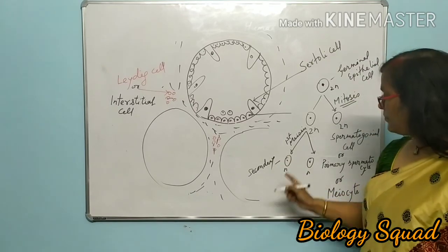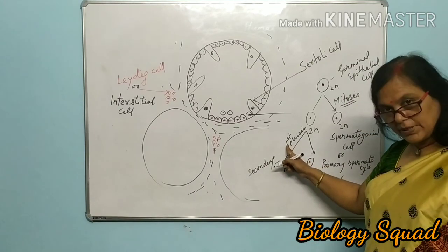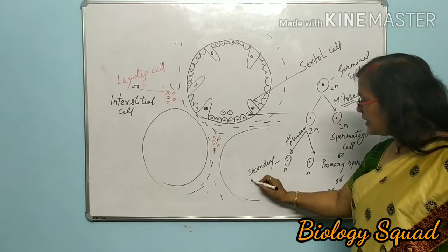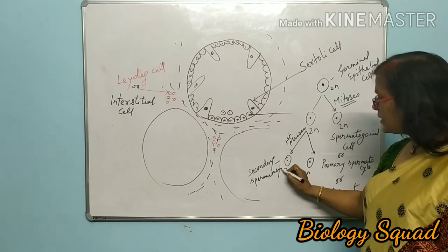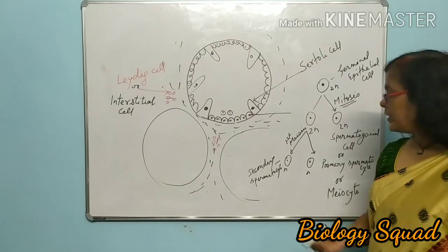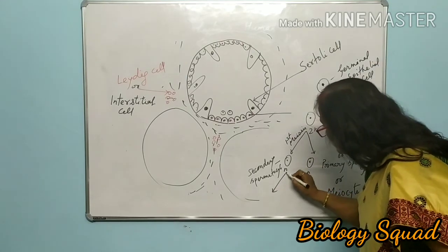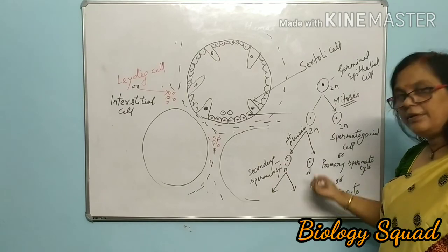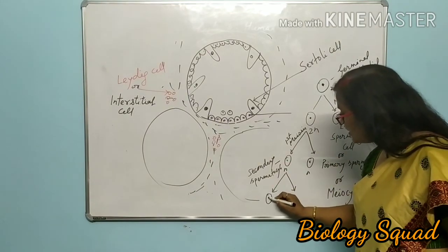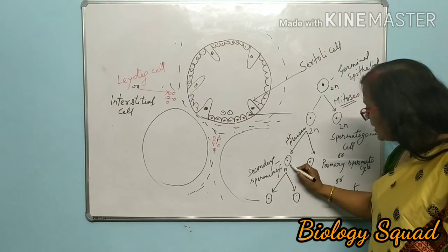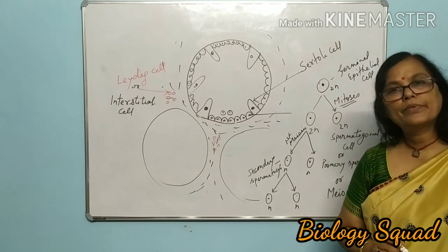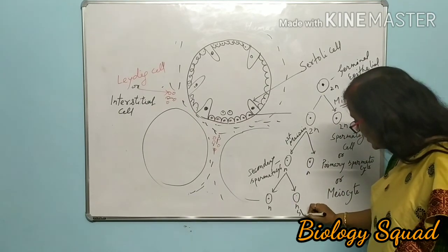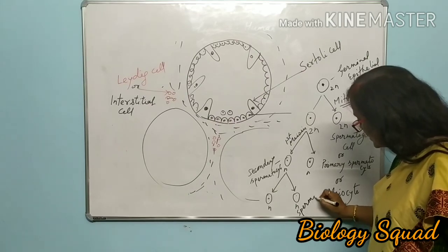The cells which form by first meiotic division are treated as secondary spermatocytes. Clear? Then it will undergo second meiotic division, which is equational, and from 1 haploid cell, 2 haploid cells will develop, and these are further known as spermatids.